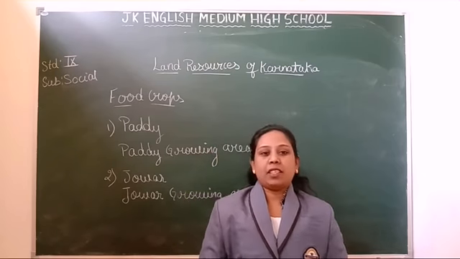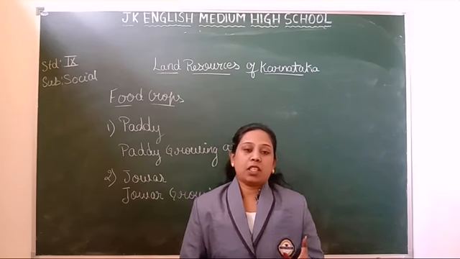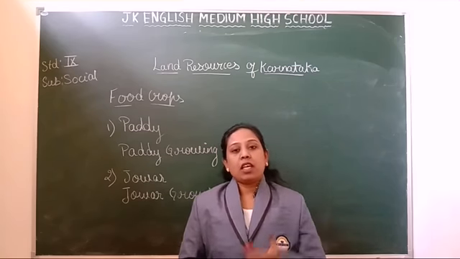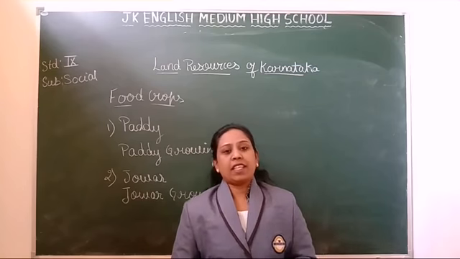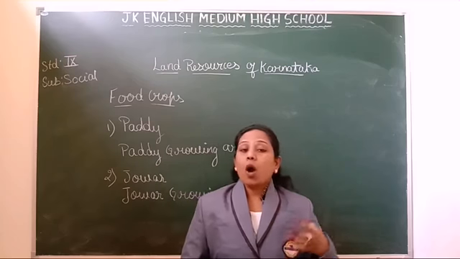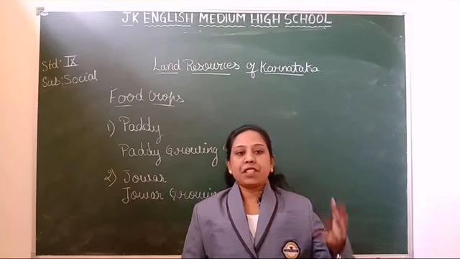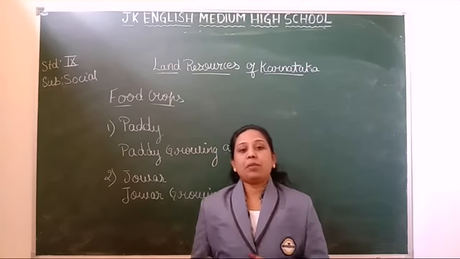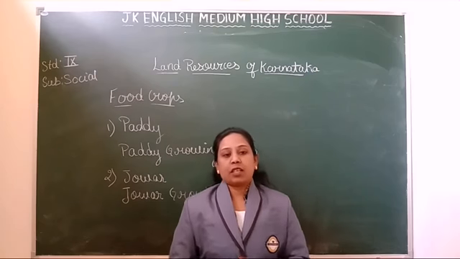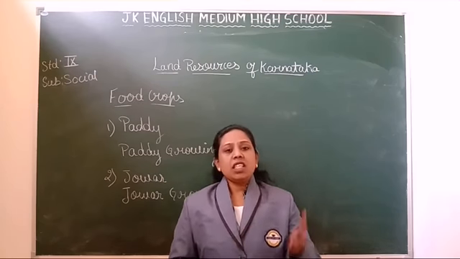Level means flat, fertile and muddy, and alluvial soil is good for paddy cultivation. Organic manure, leaves of trees and abundant, means a large number of laborers, are required for the cultivation of paddy.